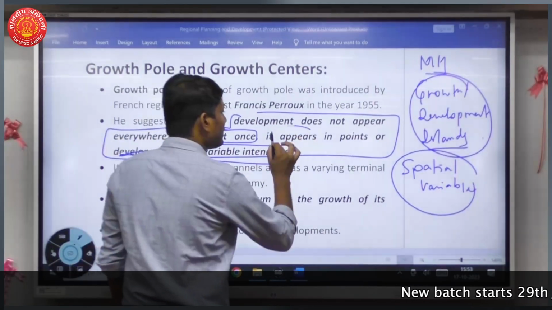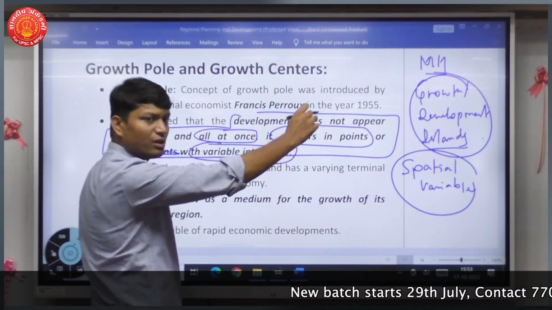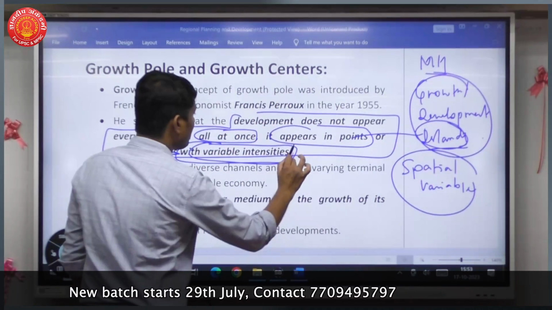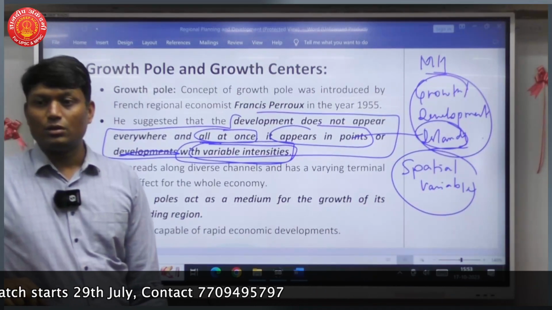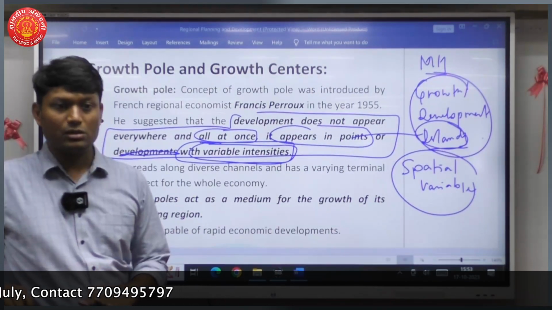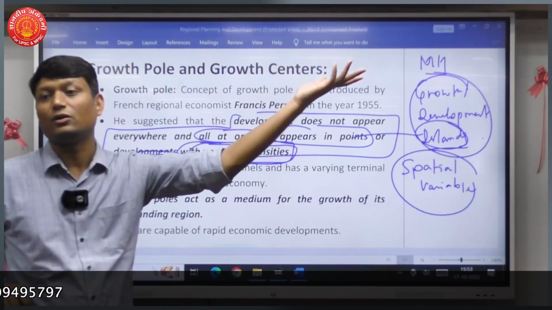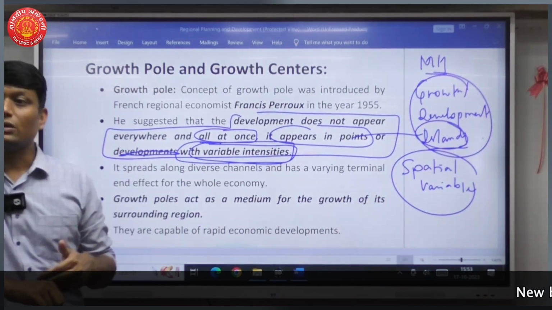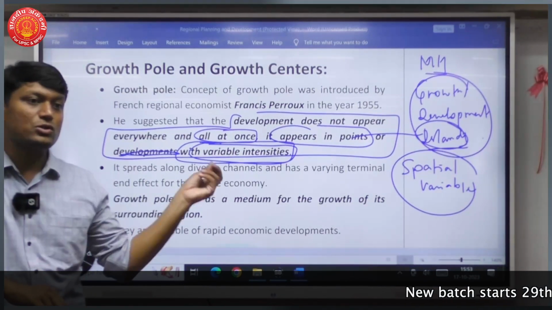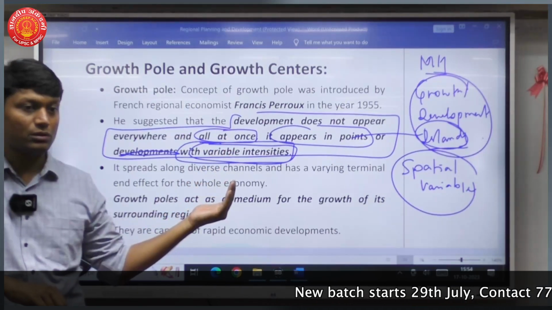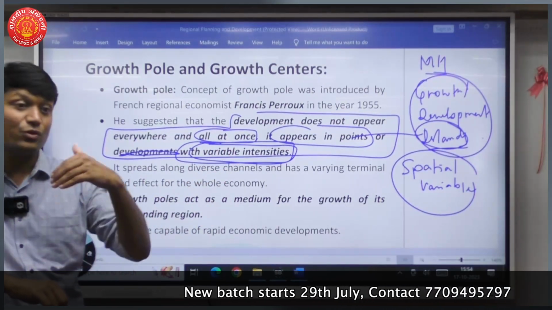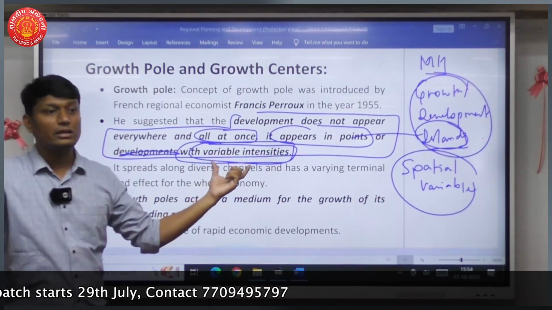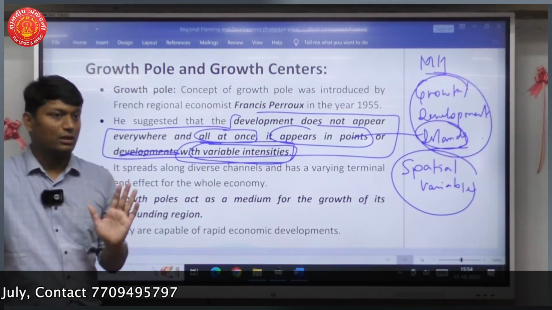Next, it appears in points. Okay, spatial variation. There are certain points. These are nothing but islands, and with variable intensity. Whatever growth you have in Pune, the same growth is not there in Mumbai. It has higher growth. Now, this is spatial variation. Understand the temporal part. Whatever growth has happened in Pune, 10 years ago it was not the same level of intensity of growth. Maybe in the last decade, the intensity was more. 30 years ago, it was less. That is what we are saying. There is a variable intensity. Fine. Remember what this statement means.